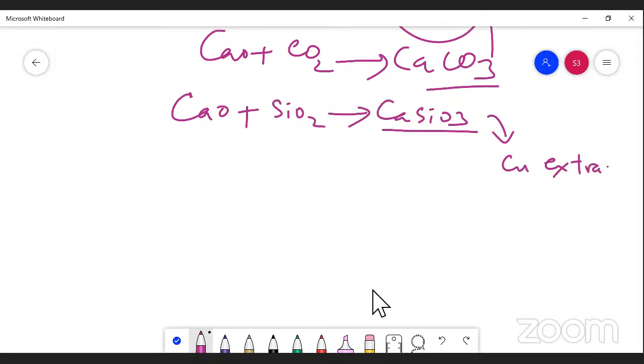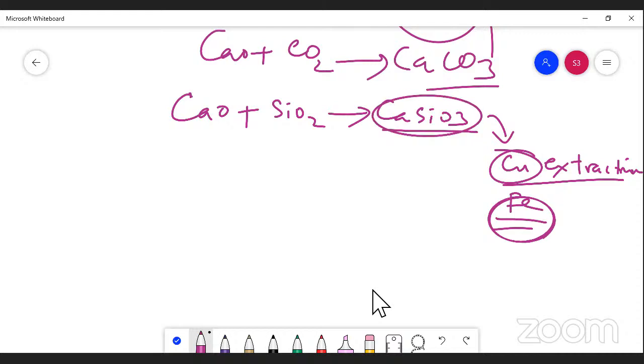So we use this lime in copper extraction and in iron extraction. In all these extractions, the waste material is the slag, which forms during the extraction of metals like copper and iron.